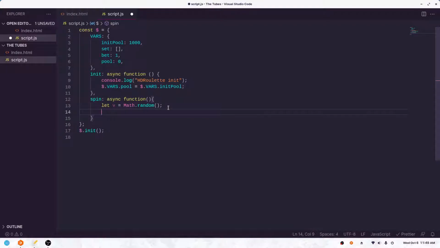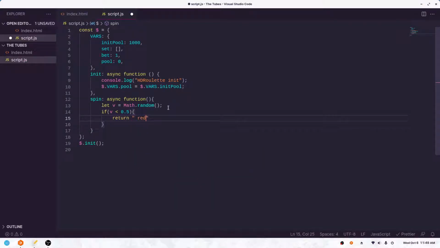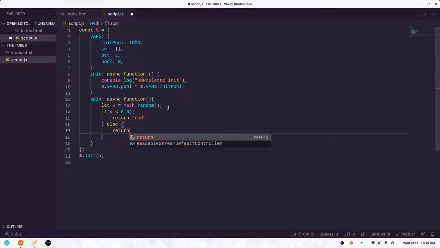And what we're going to do here is say if v is less than 0.5, return red. Else, return black.